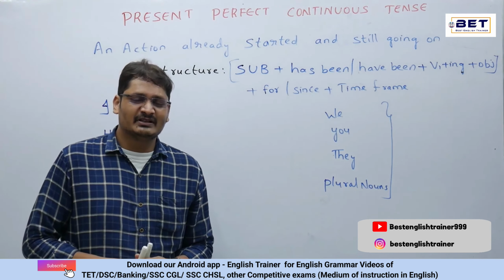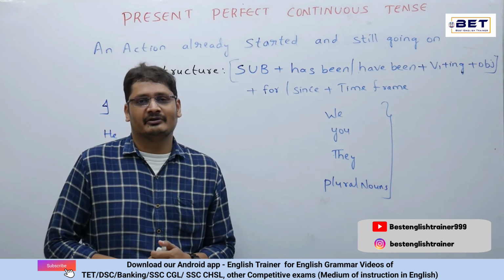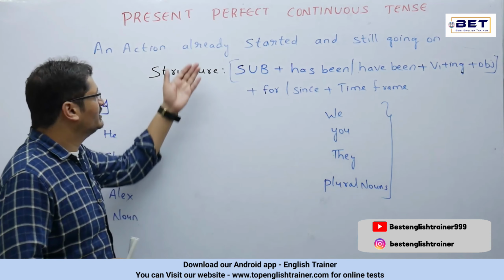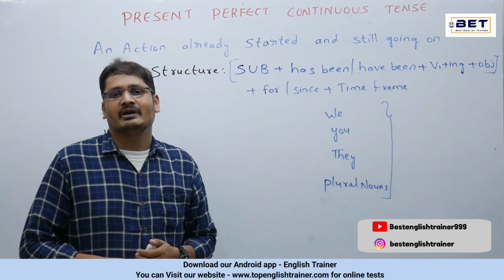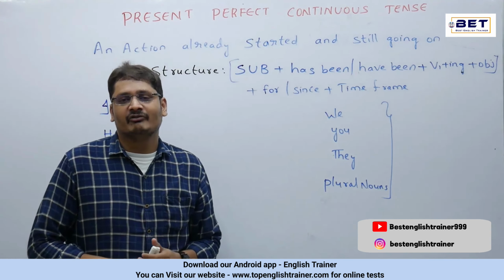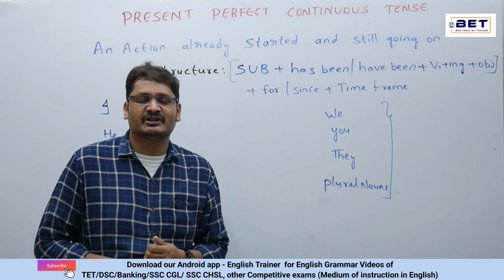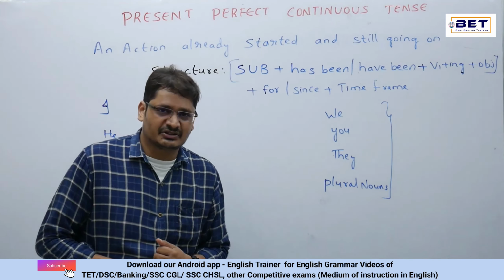In this video, we'll be discussing the present perfect continuous tense. Now, what is this tense all about? If any action has already started and is still going on, in that particular instance, we'll be using this tense. So before seeing the examples of this tense, let's understand the structure.